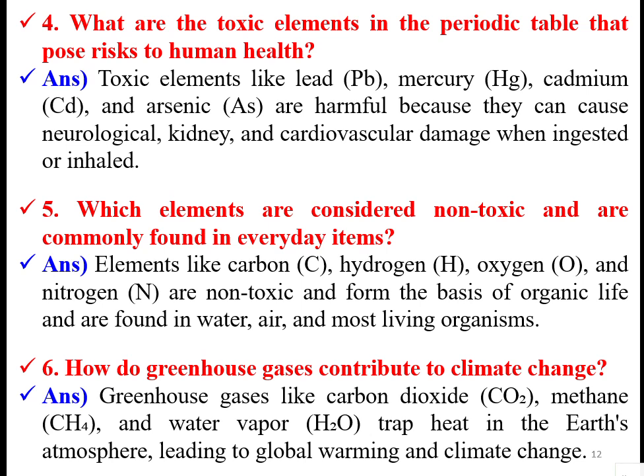Some elements are considered non-toxic and are commonly found in everyday life, like carbon, hydrogen, oxygen, and nitrogen. They form the basics for organic life and are found in water, air, and most living organisms. Most of the food materials contain these elements.